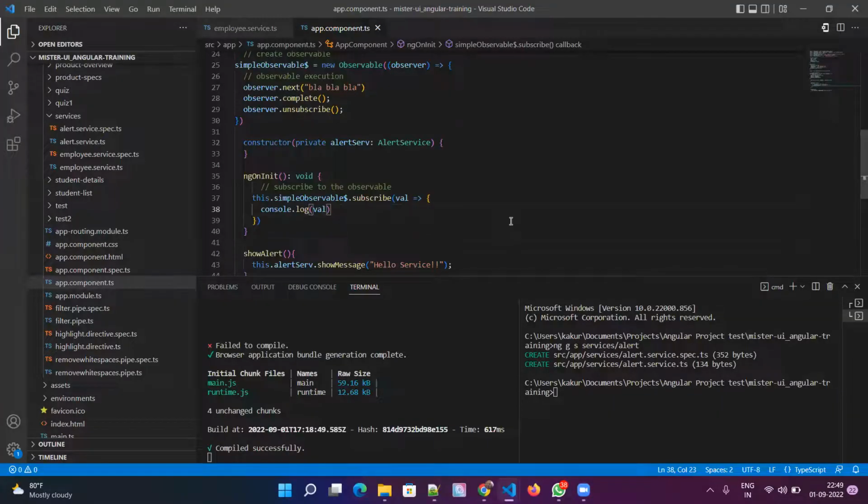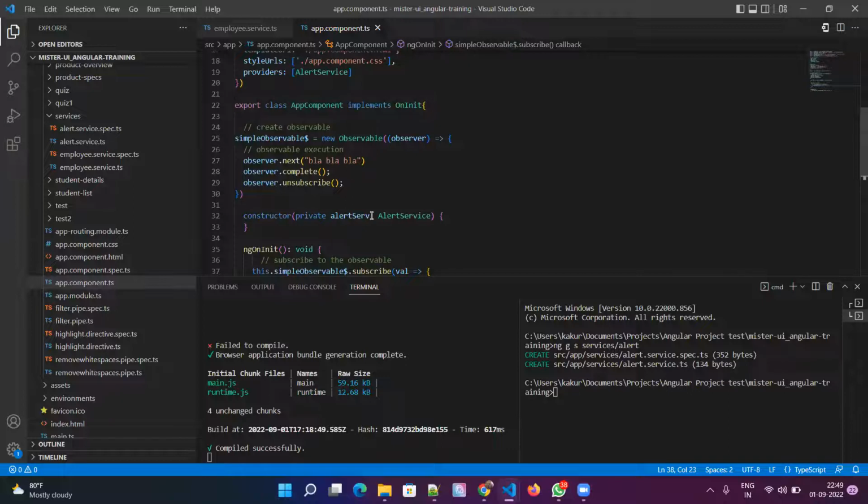Okay. So now what is happening here is, we have this observable variable, and here we initialize that variable with this observable, and basically the observable has this constructor.